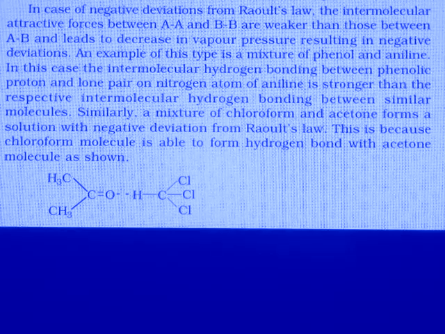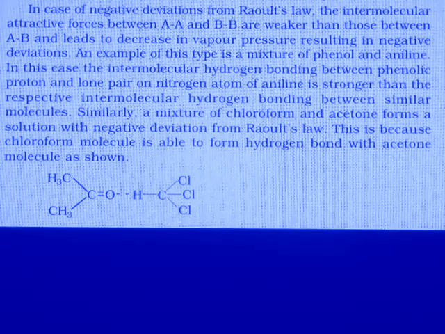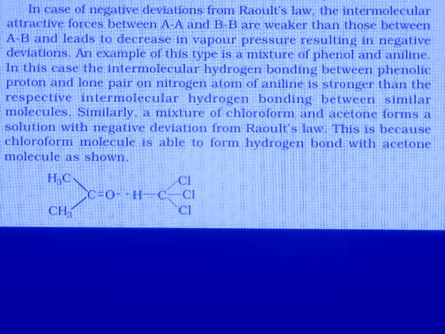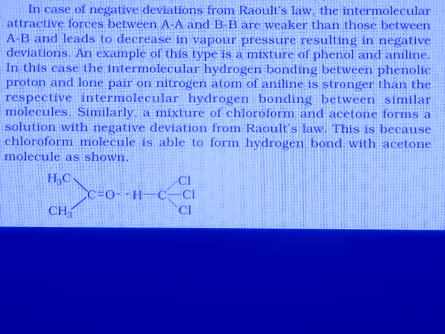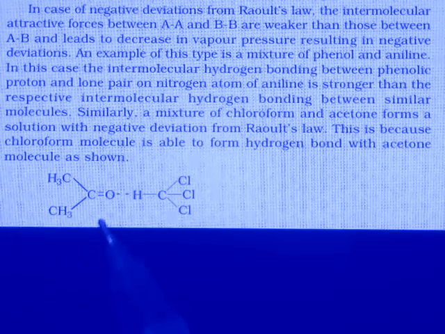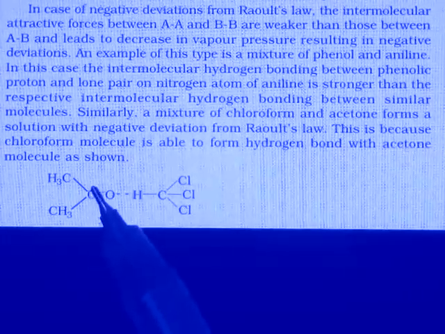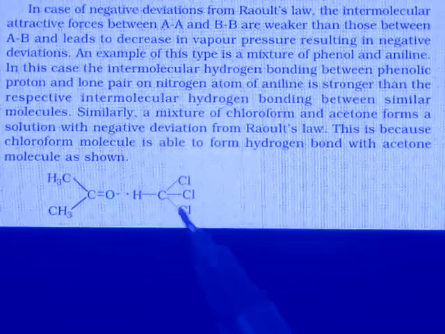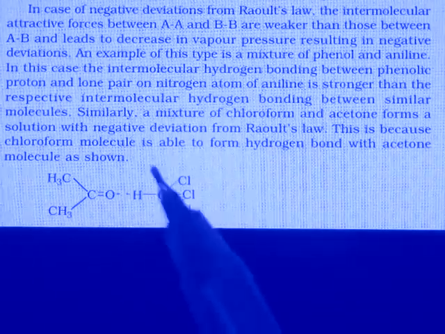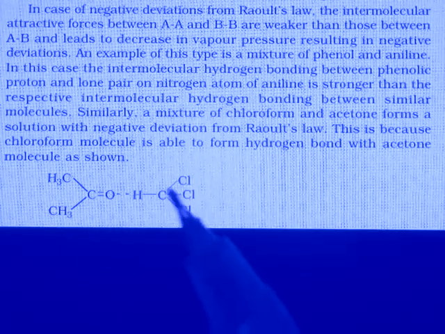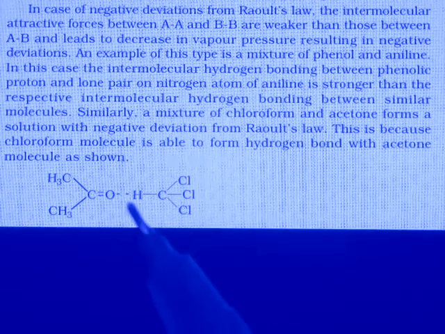Similarly, a mixture of chloroform and acetone forms a solution with negative deviation from Raoult's law. This is because chloroform molecule is able to form hydrogen bond with acetone molecule as shown. This is the formula of (CH3)2C=O, it is acetone, and this is chloroform molecule. क्लोरोफॉर्म मॉलिक्यूल्स एसीटोन मॉलिक्यूल्स के साथ हाइड्रोजन बॉन्ड फॉर्म करता है, इसीलिए ये दोनों मिक्सचर रॉल्ट्स लॉ से नेगेटिव डेविएशन को शो करते हैं।